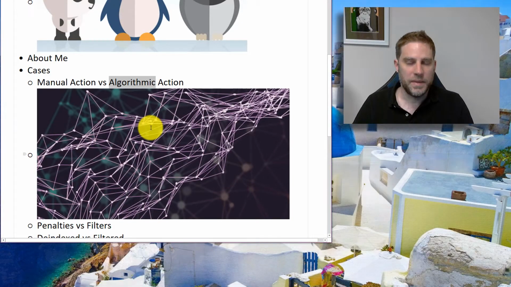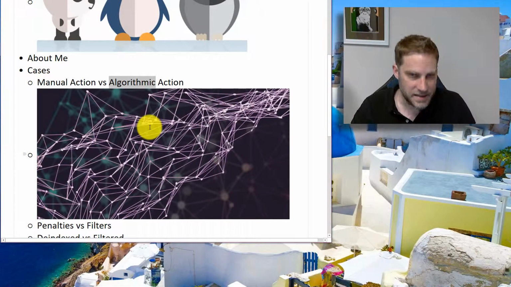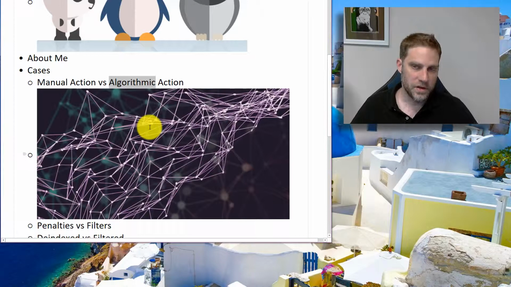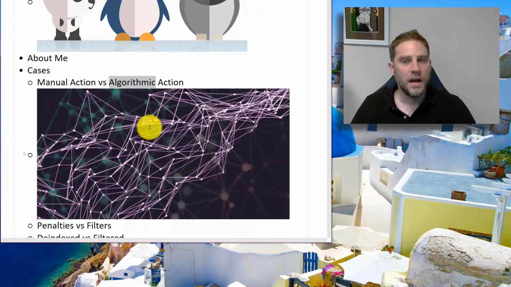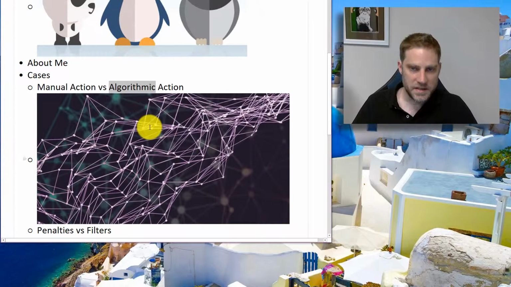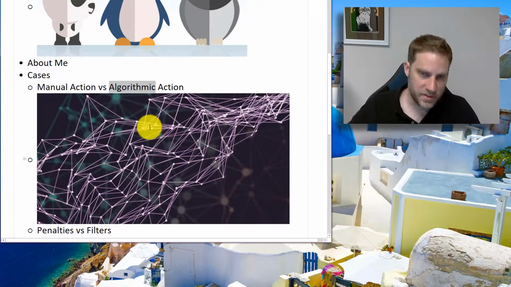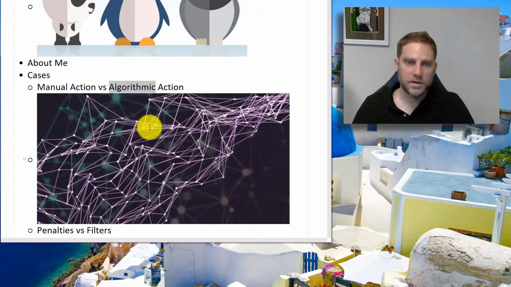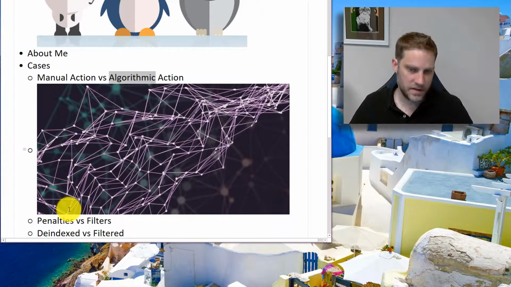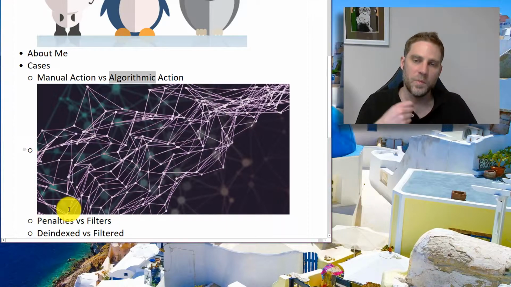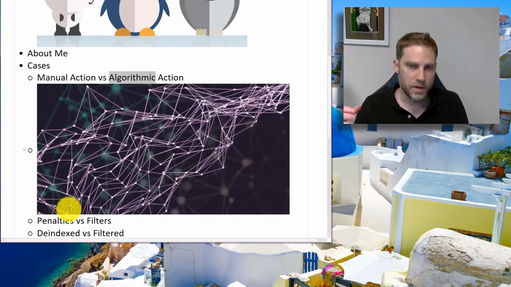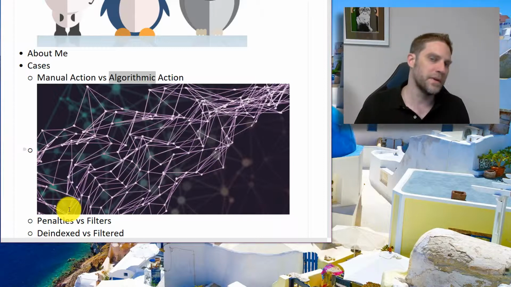Also, I want to talk about penalties versus filters, which are different, but I'd say filters are actually a subset of penalties. A lot of times when someone says penalty, what's actually happening is a filter. A filter would be where, for a specific search phrase, you're filtered out of the search results, but your site is still there. I'll also talk about de-index versus filter, because it's a very similar thing. De-index is where you're completely penalized. You're removed from their index.